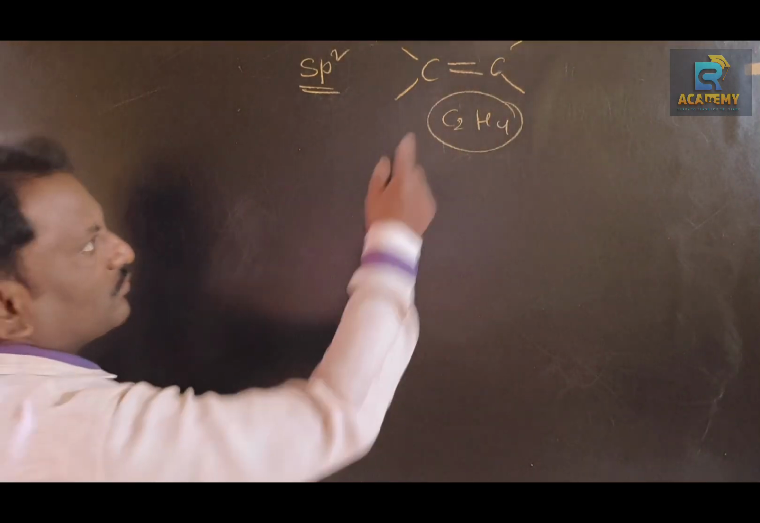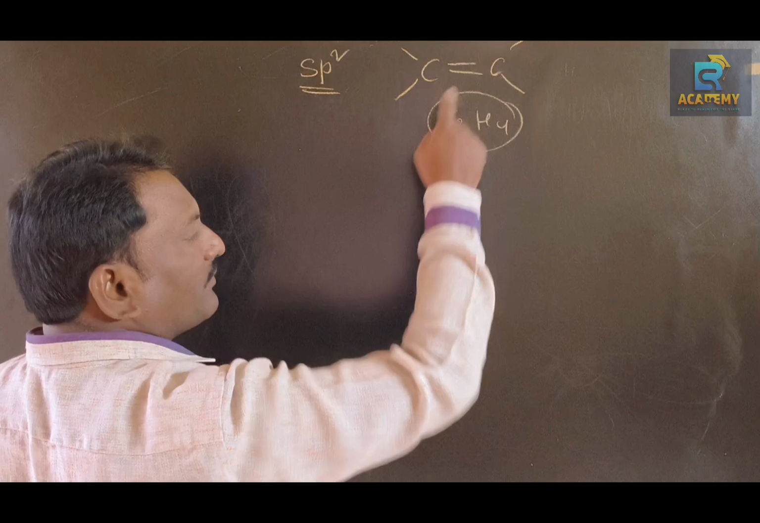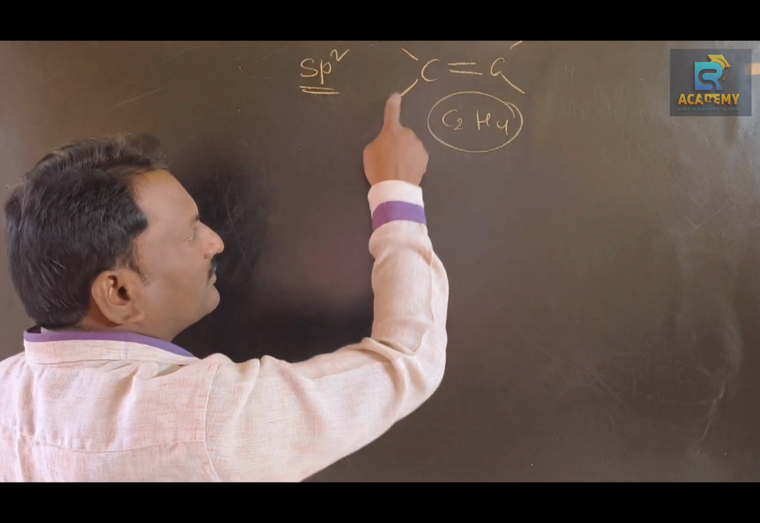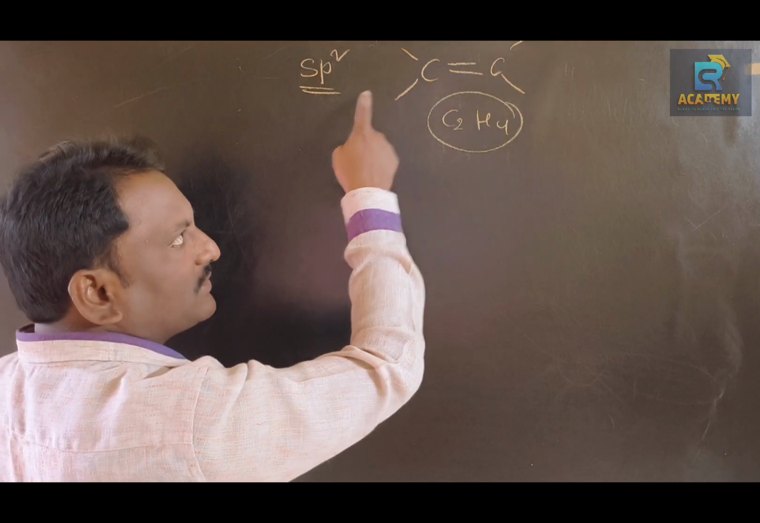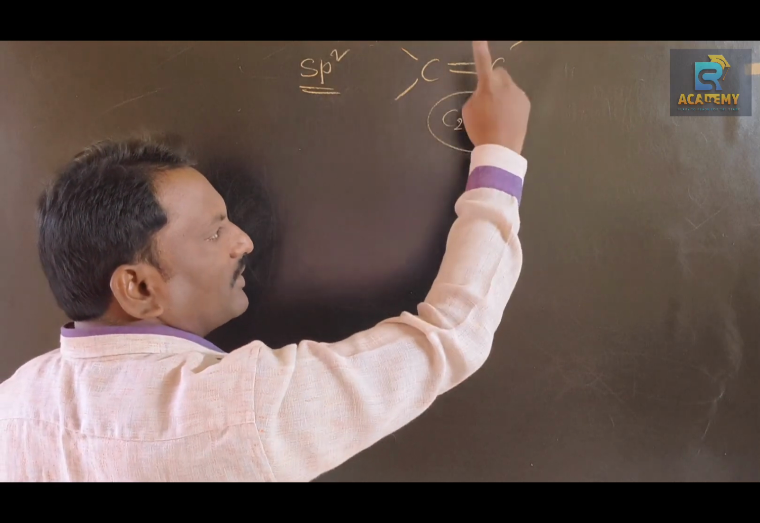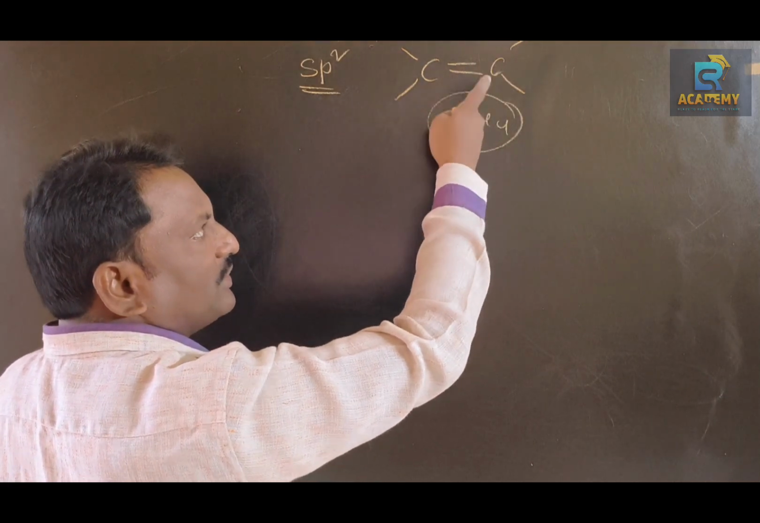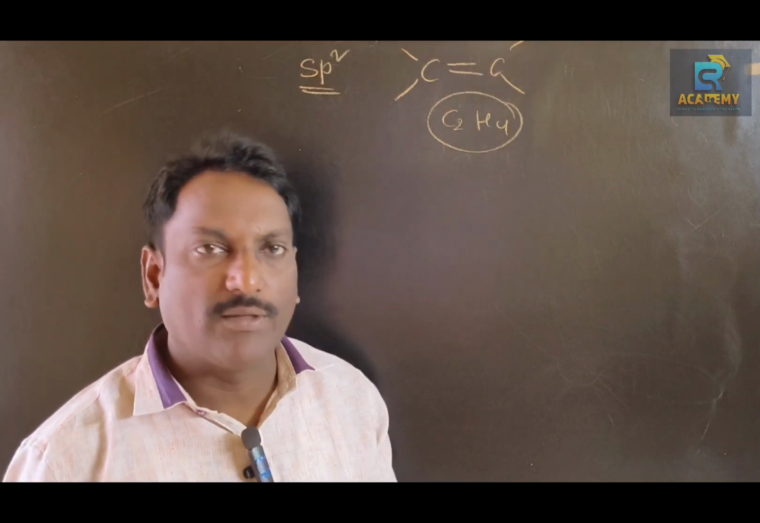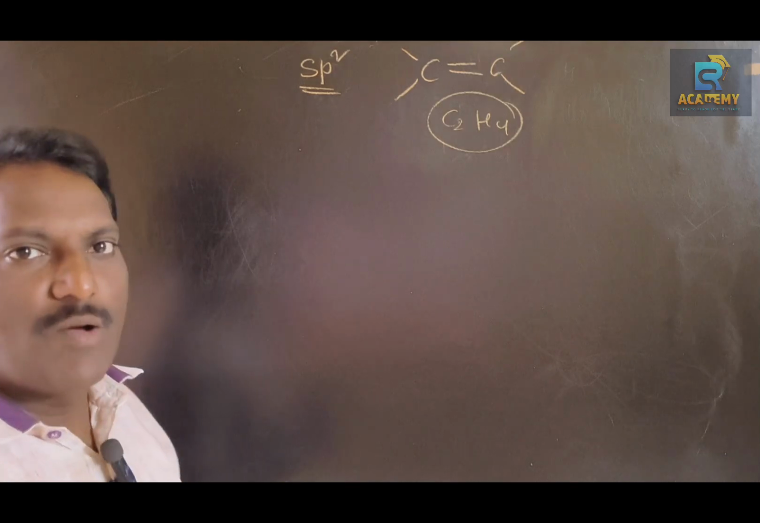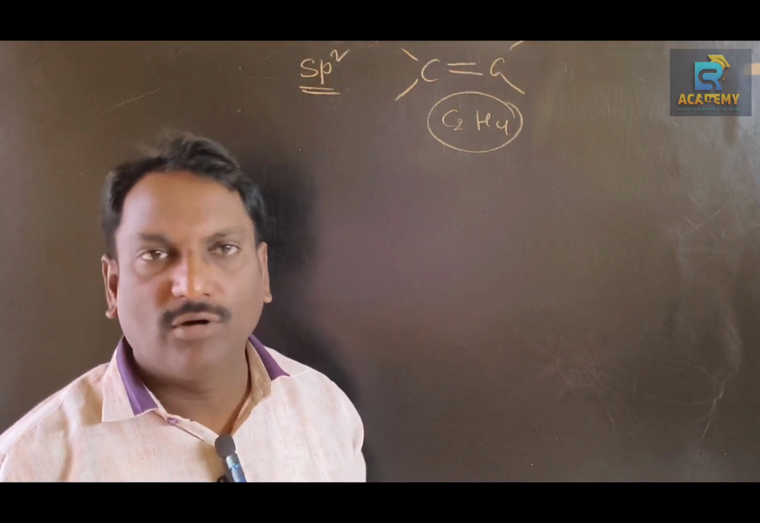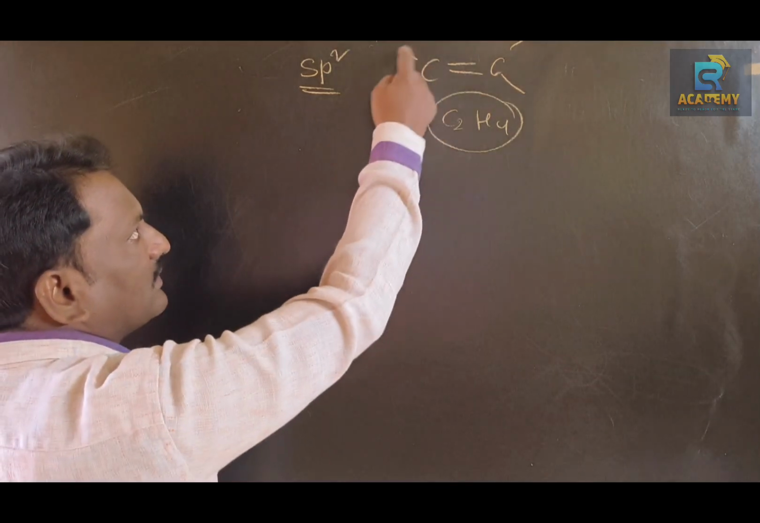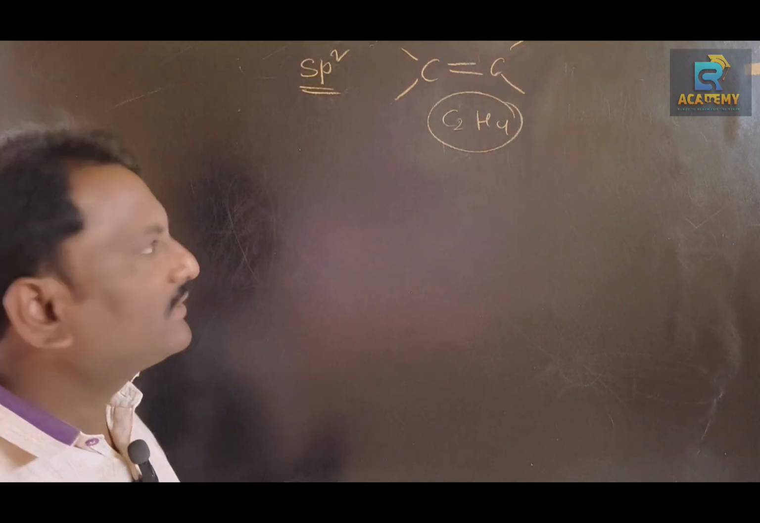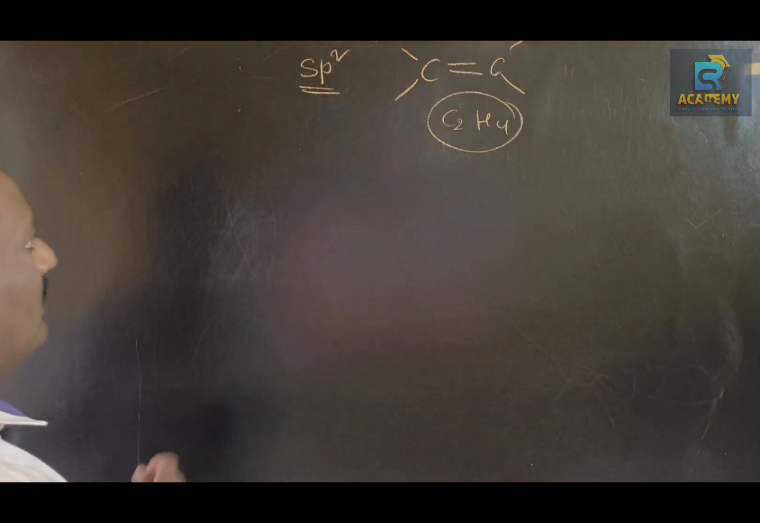In this one, carbon gives 3 sigma bonds with neighboring atoms. This carbon gives 2 sigma bonds with hydrogens. This carbon gives 2 sigma bonds with other hydrogen atoms, and these two give each other 1 sigma bond. So to form sigma bonds, we require hybrid orbitals. That means in this case, carbon should give only 3 sigma bonds with neighboring atoms. Right?